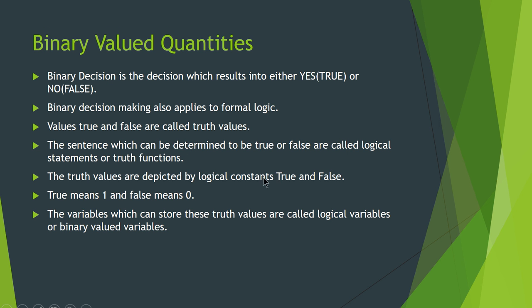In computer terminology, true means 1 and false means 0, and the variables which can store these truth values are called logical variables or binary valued variables. The variables which can store the value either 0 or 1 are called logical variables or binary valued variables. So we have learned what a logical statement is: a statement which gives you true or false. And the variable which can store the value 0 and 1 is called a logical variable or binary valued variable.